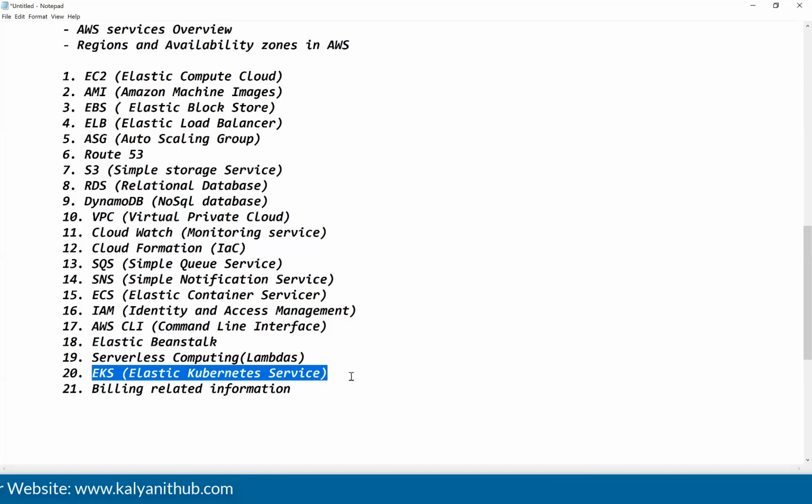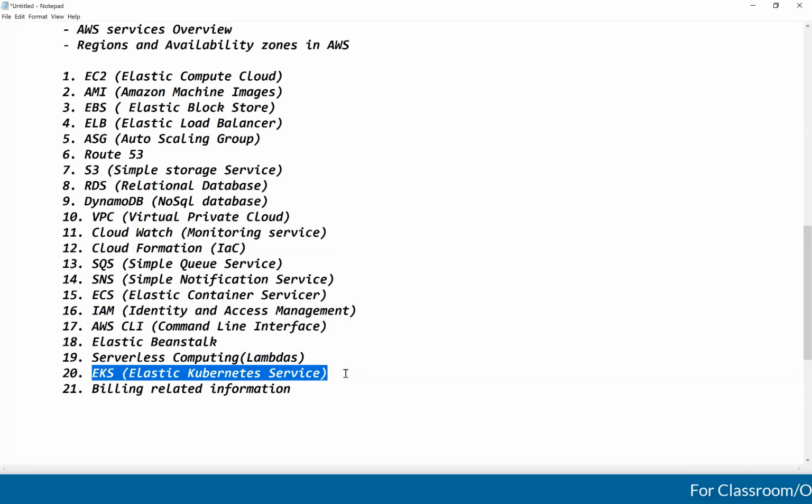But if you want to go with the provider-managed cluster, provider means who here? AWS is the provider. Azure is the provider. GCP is the provider. IBM is the provider. Those providers also provide clusters, so you can use provider-managed clusters also. When you go with the provider-managed cluster, if there is any problem, you don't need to worry. Everything will be taken care of by the providers only. But in the self-managed cluster, you need to take care.